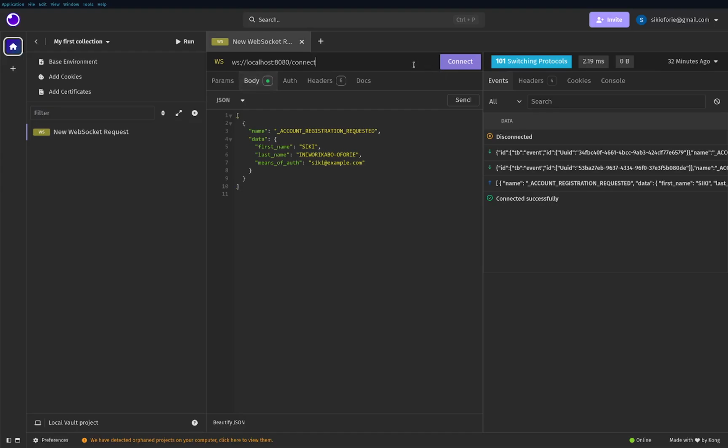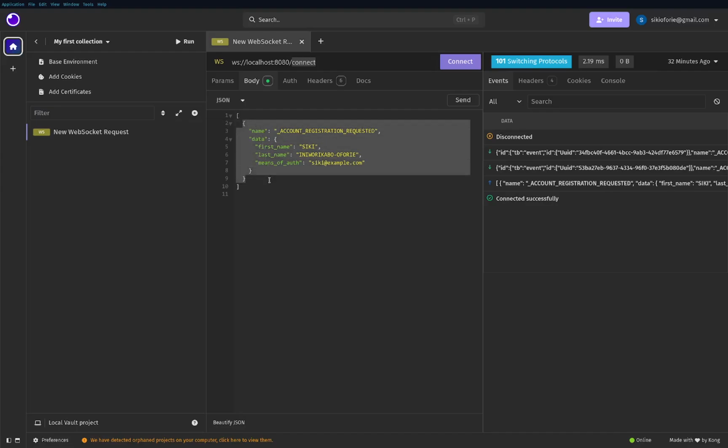So let's progress, let's not digress. Take that aside, we want to test this. This is the WebSocket URL I'm currently using. This will change in the long run. What I'm doing is sending a JSON event.